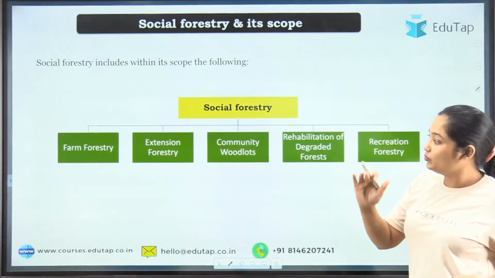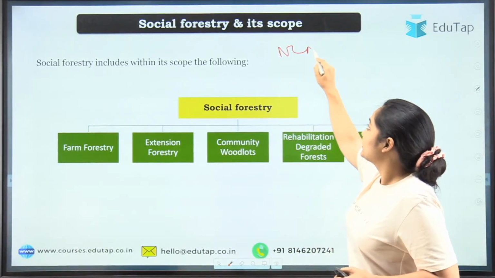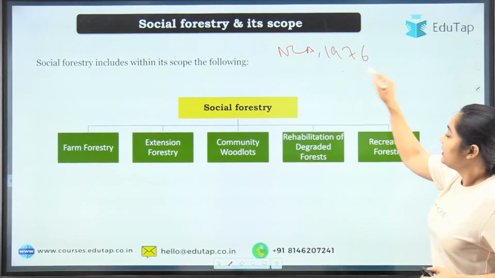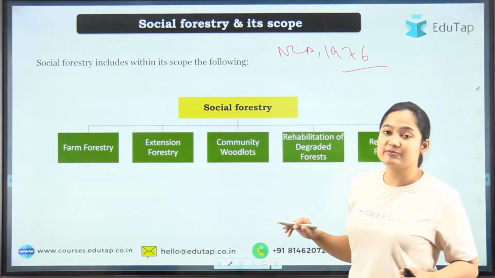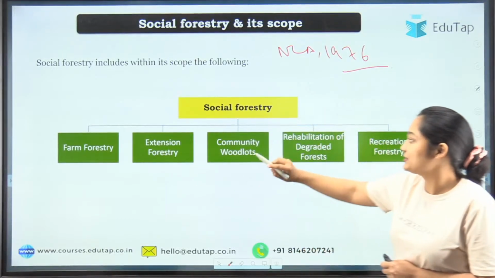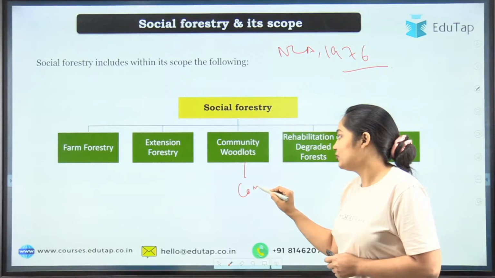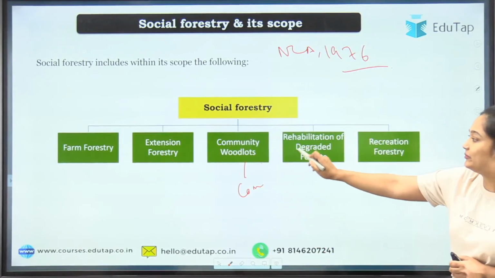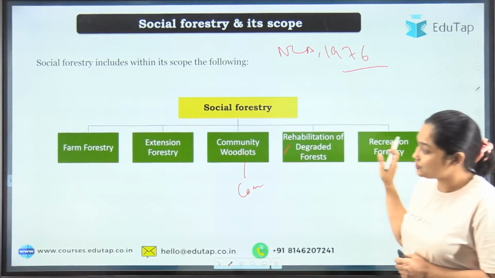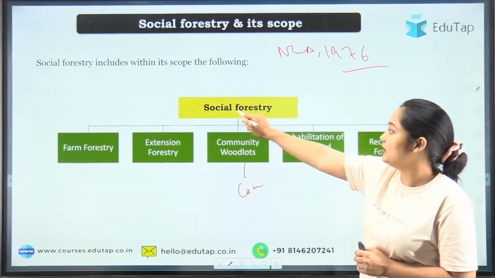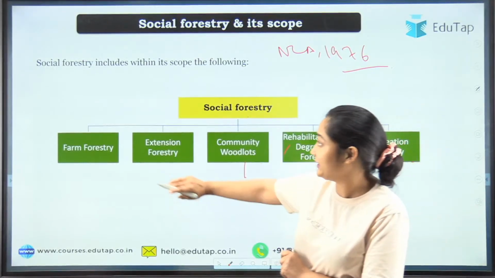Moving to the explanation part, you can see the scope as given by the NCA 1976. Farm forestry is where you can perform your social forestry. Then there is extension forestry, and community woodlot, which will also be known as community forestry. Don't get confused, this is the same thing. Then rehabilitation of degraded forest and recreational forestry. So these five are the scope of social forestry. Very good, Sunny has provided the correct answer.